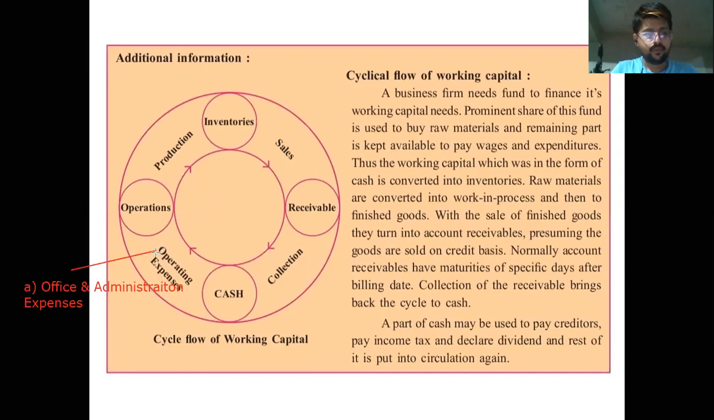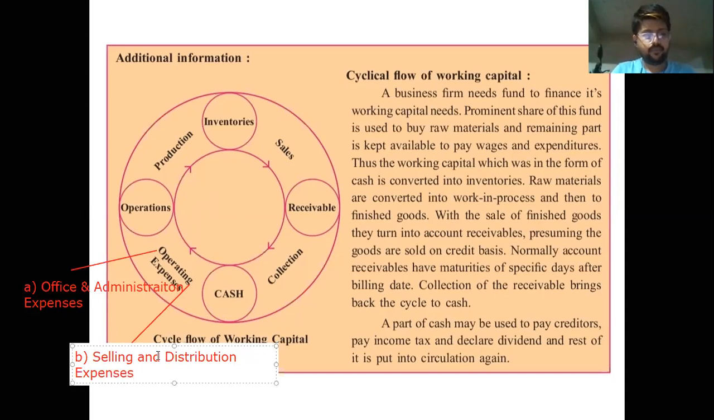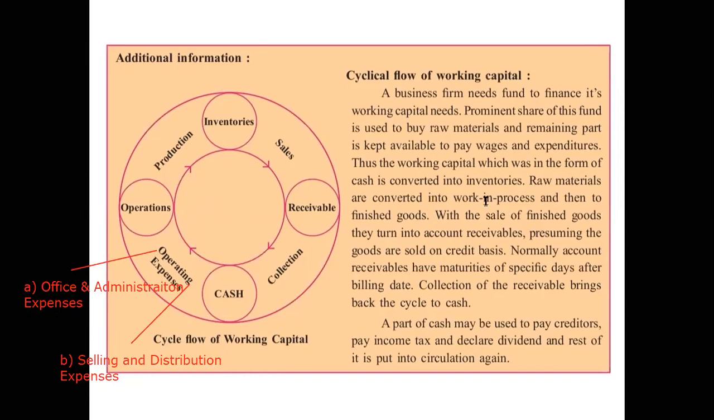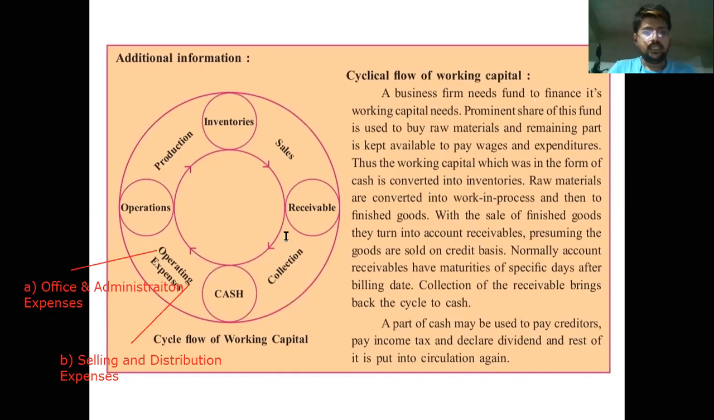B, selling and distribution expenses. Then C, we have finance expenses. So basically, there are three types of operating expenses over here.